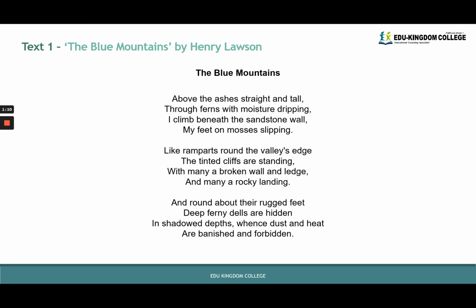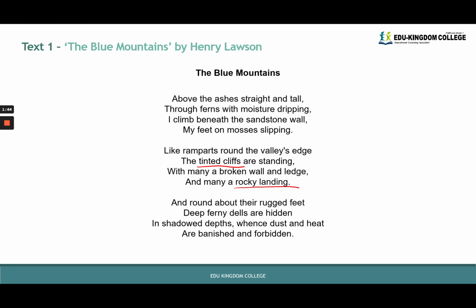Like ramparts round the valley's edge, the tinted cliffs are standing, with many a broken wall and ledge, and many a rocky landing. So when we go back to the text, we would look through it and underline it as well. And again, in the test, as you would have already read through the poem in its entirety, you would already have an idea of what verse 2 might have been about, but you would still go back and double check by cross-checking the key words and phrases in the verse with the question.